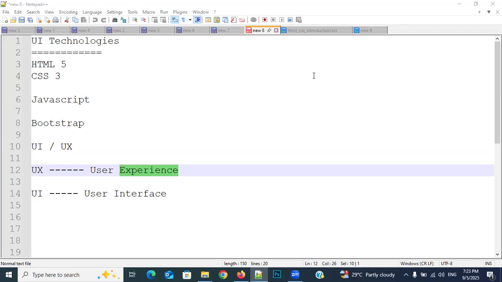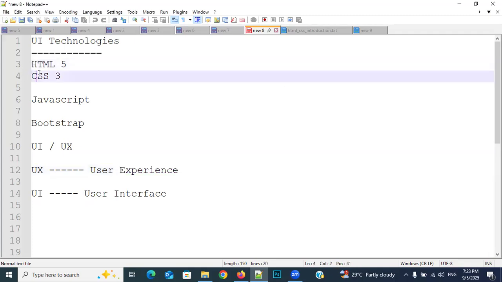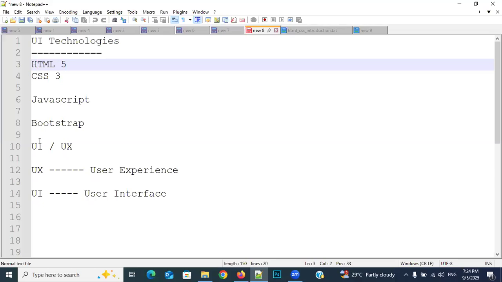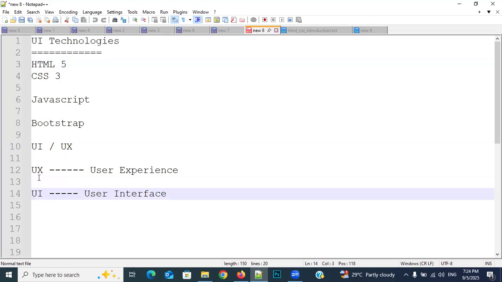In the same way, once the client is satisfied with the wireframe, he will ask the UX designer to convert that into a markup. Once he is satisfied with this markup, then he will ask us to convert that markup into a web page. To convert that markup into a web page, we should use HTML and CSS. By using HTML and CSS, we can convert that UX image into a user interface web page. By using user experience, we can experience something. By using the interface, we can interact with the application.